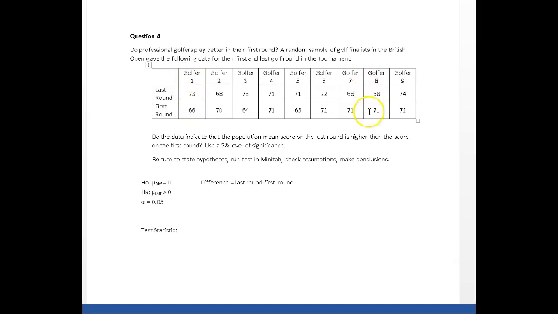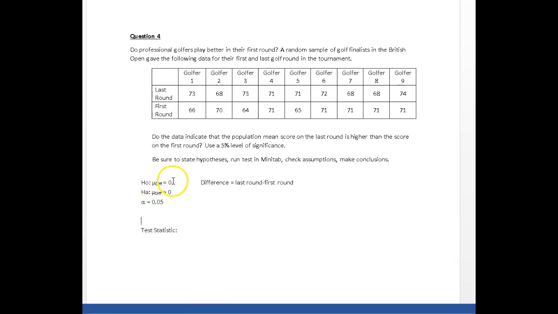This would only be a 2-sample t-test if I had picked 9 golfers and recorded their score on the first round, and then picked an entirely different 9 golfers, or however many golfers I like, and measured their score on the last round. Now, of course, it would make no sense to do this independently, because the question is, do people play better on their first round? So that means you've got to compare their first and their last round scores. So this is paired. Alright, anytime it's paired, we're really testing the average difference.